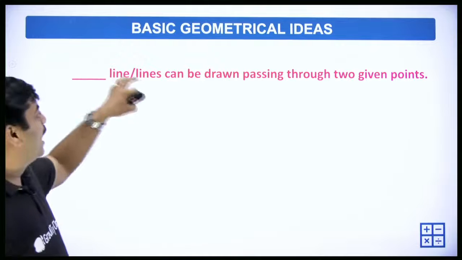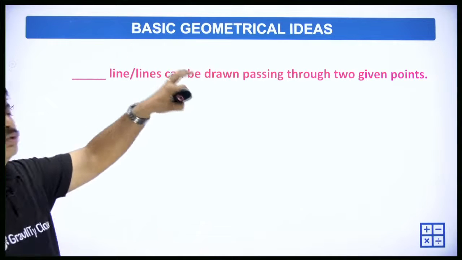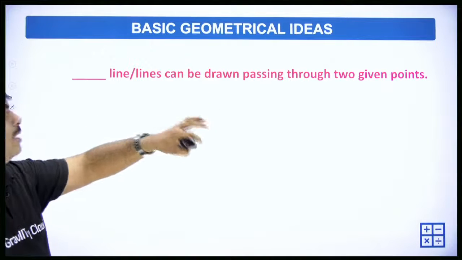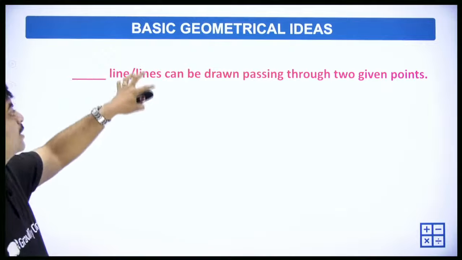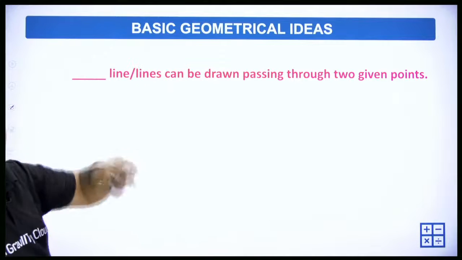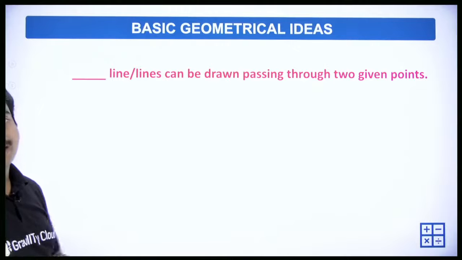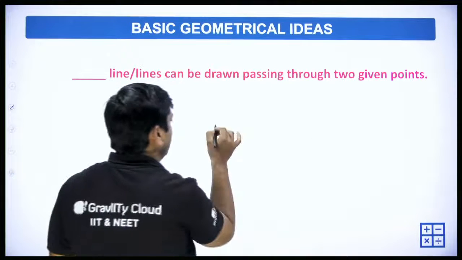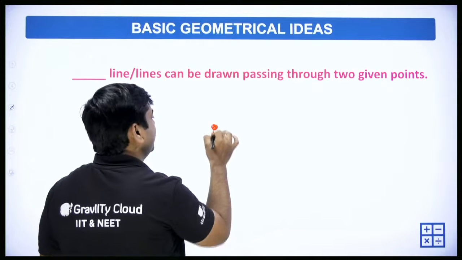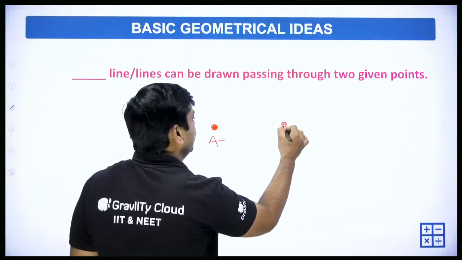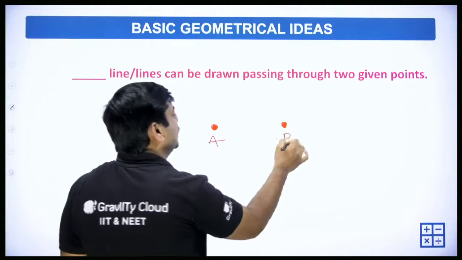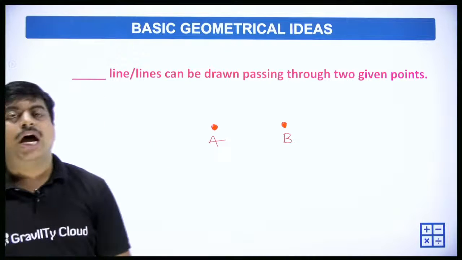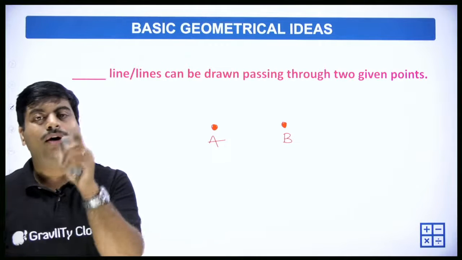Dash line or lines can be drawn passing through two given points. That means how many lines can be drawn passing through two given points? Let's say this is one point A and this is another point B. From these two points, how many lines can be drawn?